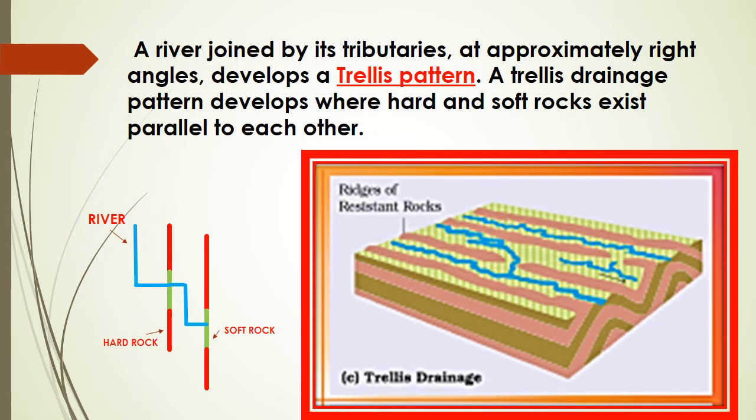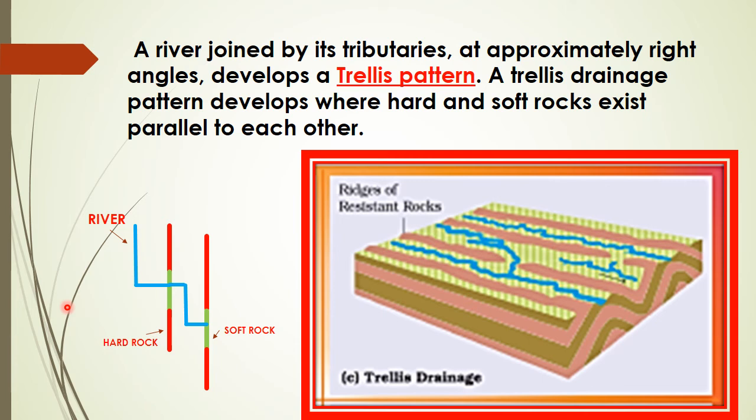Now the next drainage pattern is trellis. What is trellis? A main river which is joined by its tributaries at approximately right angles. Now when does this happen? Whenever there are hard and soft rocks which exist parallel to each other. Just look at this diagram. You can see the red line that I've drawn is hard rock and the green one is soft rock.